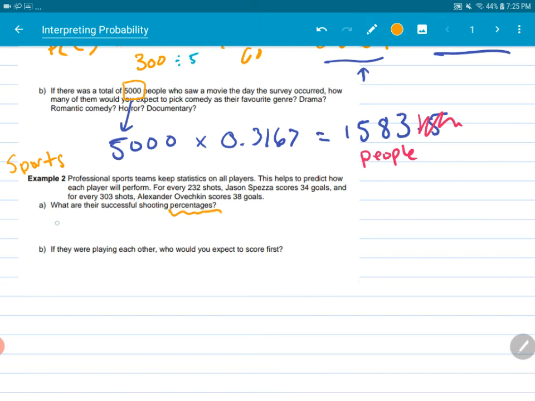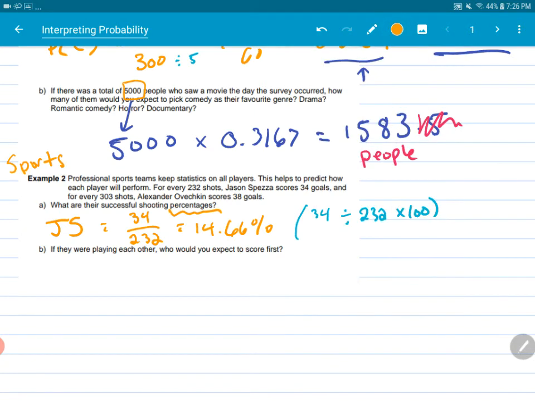So let's take Jason Spezza. I just put it as initials here. We know that he has 34 goals for every 232 shots. So you're going to take that 34, divide it by 232, multiply by 100, and you're going to get 14.66%. I'm going to put in brackets how we did that. So again, you take the top, 34, divided by 232 and then multiply that by 100 to get your percent.